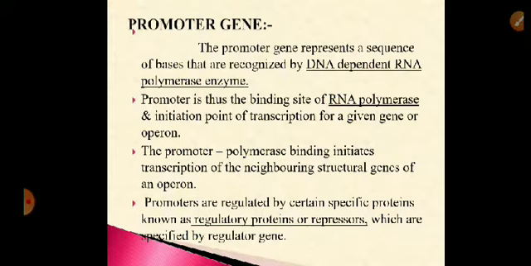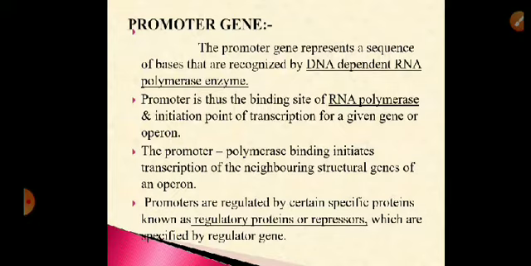Now, the promoter gene. The promoter gene is the site where RNA polymerase enzyme binds. In case of a Lac Operon, the promoter gene represents a sequence of bases recognized by DNA dependent RNA polymerase. Rather, we can say the promoter gene is the binding site of RNA polymerase enzyme. Binding of RNA polymerase enzyme to the promoter gene initiates the transcription process.